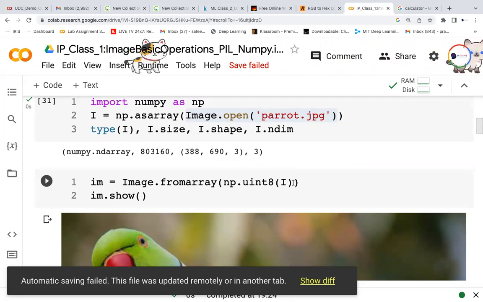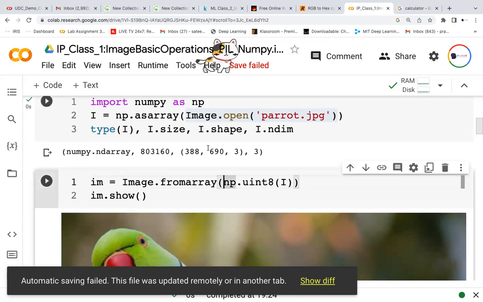Any value will be trimmed. So this is not necessary, because it is already in a binary uint fashion. But sometimes it is necessary that you convert and then pass them. So this is the I, this is an ND array.